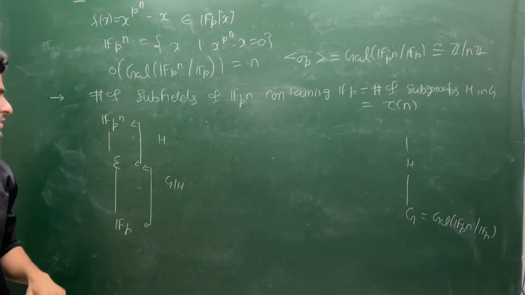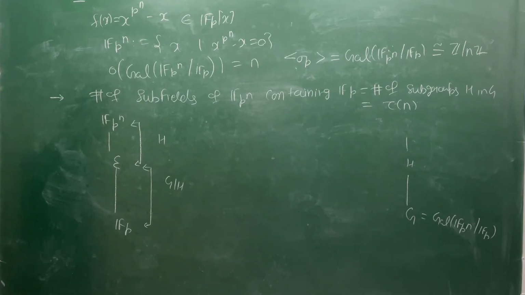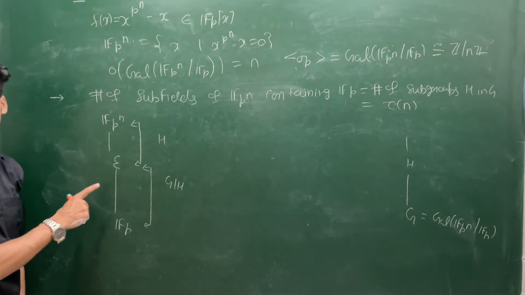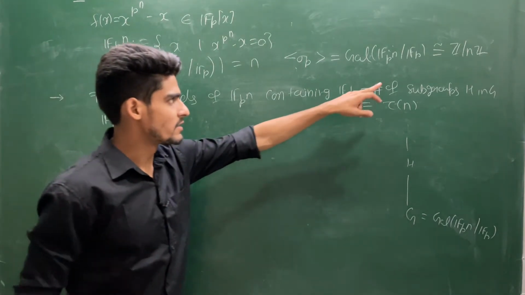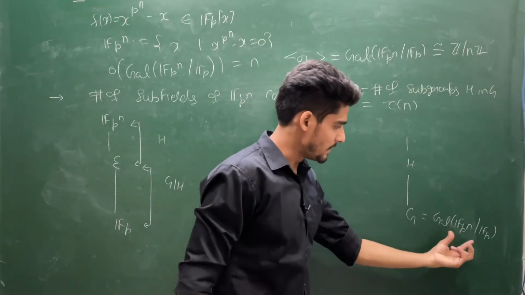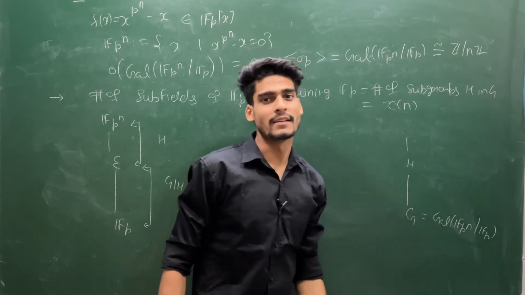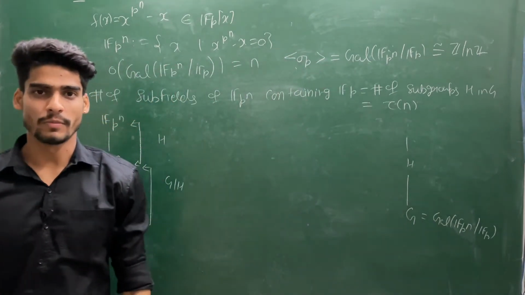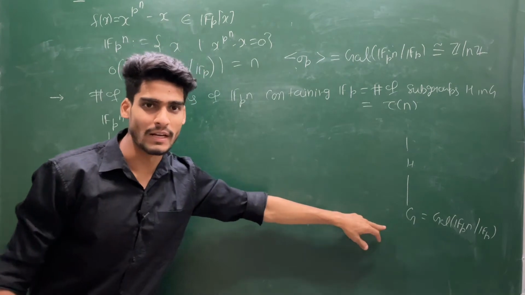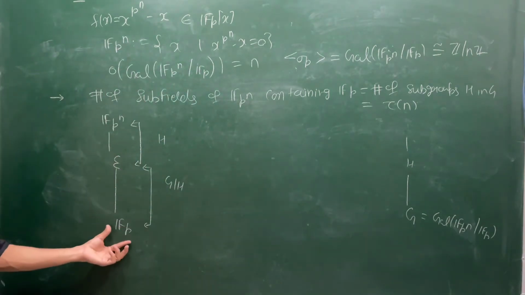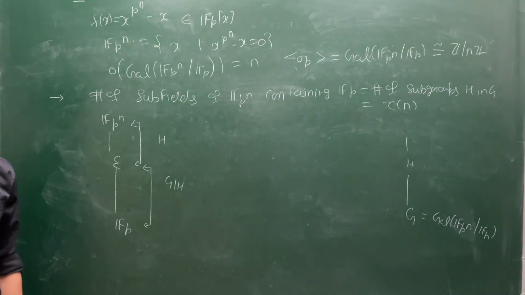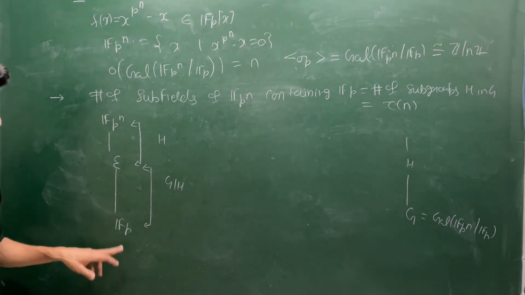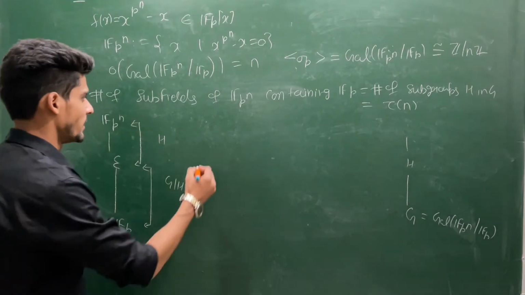So one thing is this. And what can you say about this E over Fp, whether it will be Galois or not? It has to be Galois, because Z by NZ is a cyclic group, and in a cyclic group every subgroup is normal in G. If every subgroup is normal in G, then E over Fp has to be Galois. That is again by using the fundamental theorem of Galois extension. So this E over Fp has to be Galois. So you can say here